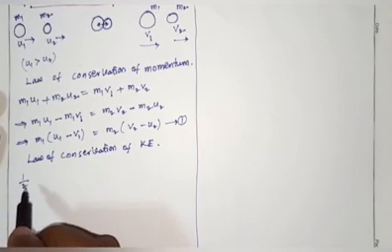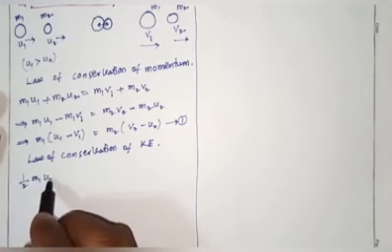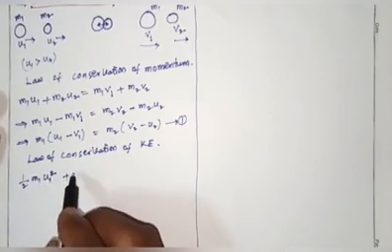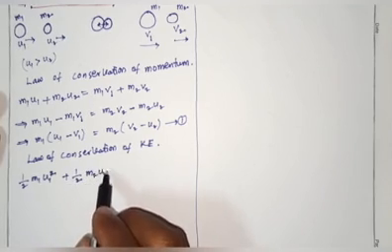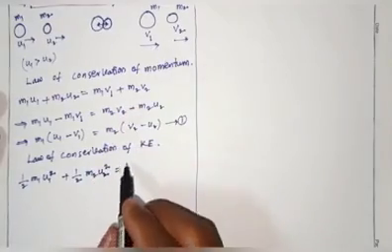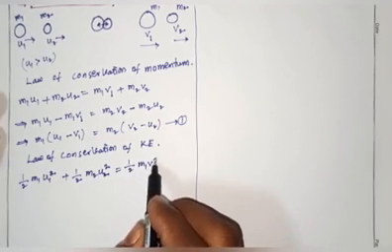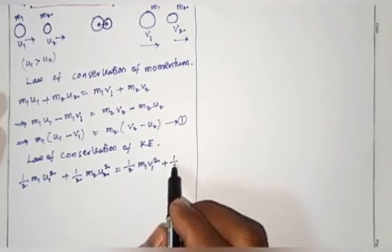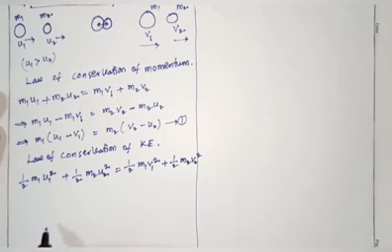Before the collision, the total kinetic energy, half m1 u1 square plus half m2 u2 square, equals after the collision, half m1 v1 square plus half m2 v2 square.